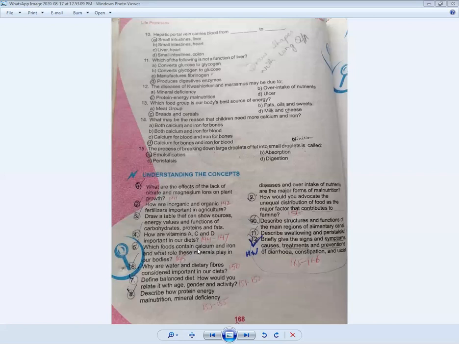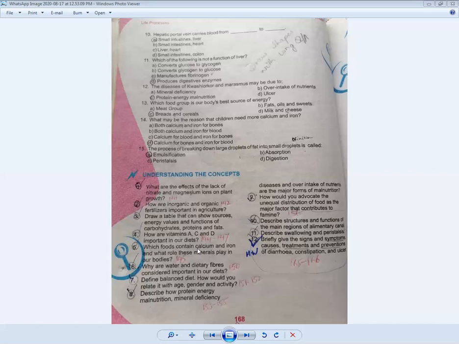We all know that our body needs a lot of calcium for growth, and iron is a very important chemical which we find in the form of hemoglobin in our red blood cells. When red blood cells are produced in our body, their lifespan is very short. They live in our body only for 3 to 4 months. Calcium and iron both play a very important role inside our body.